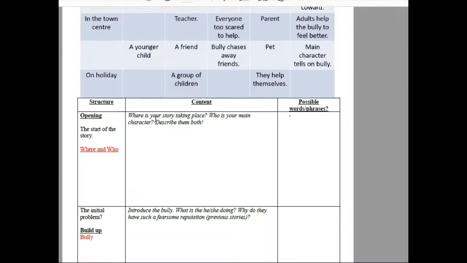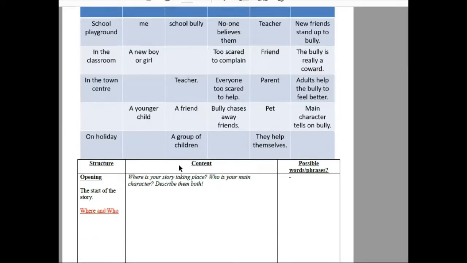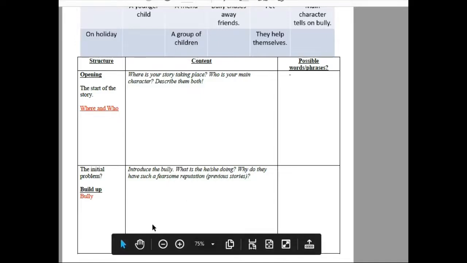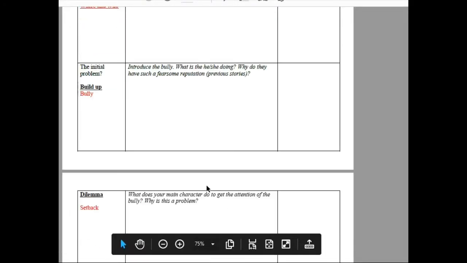So you are going to need to plan your opening with where and who. The initial problem, that build-up, you're going to start putting the bully in there. You're going to describe the bully. You're going to introduce them, what they're doing, and why do they have such a fearsome reputation. Maybe you talk about that, you know, your characters heard that they've done this in the past, like Marv Hammerman, or they've done this, or they've done that. Why do they have that reputation?